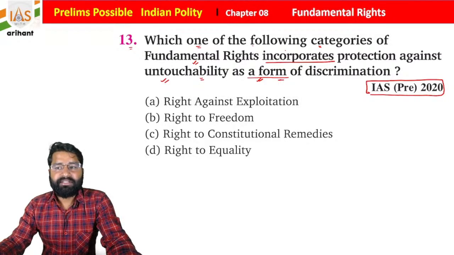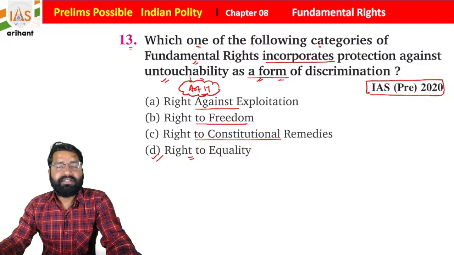This was in UPSC 2020. The options are right against exploitation, right to freedom, right to constitutional remedies, and right to equality, students. Protection against untouchability means Article 17 of the Indian Constitution. So it is basically under the right to equality, students. Okay, getting it? This is very simple, and you have to choose in the same manner, students. Now we're moving further.